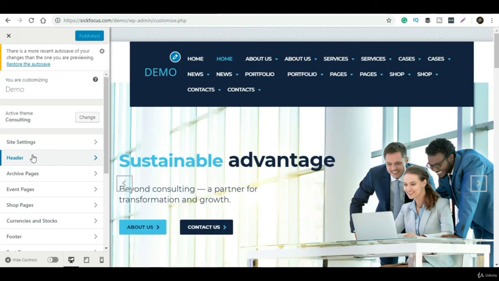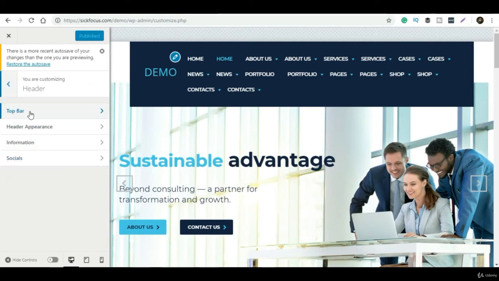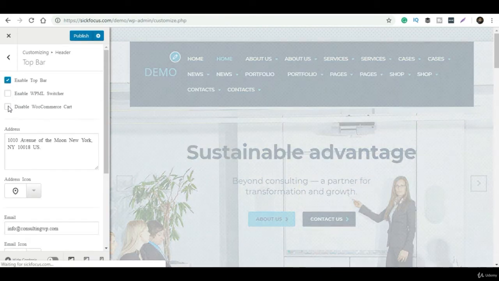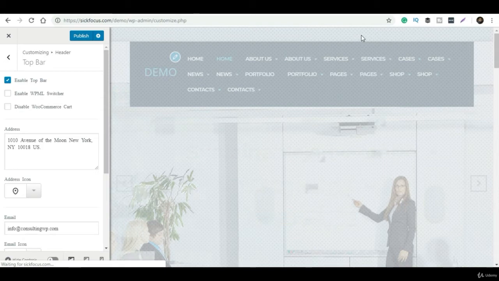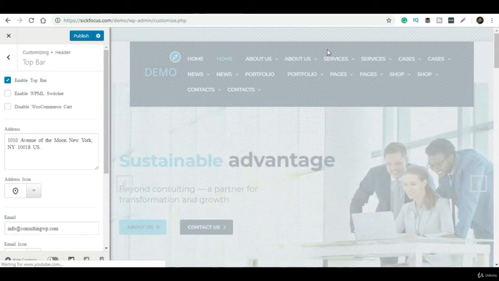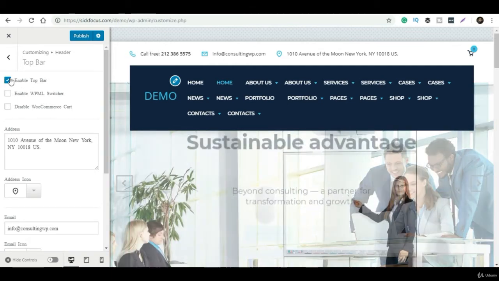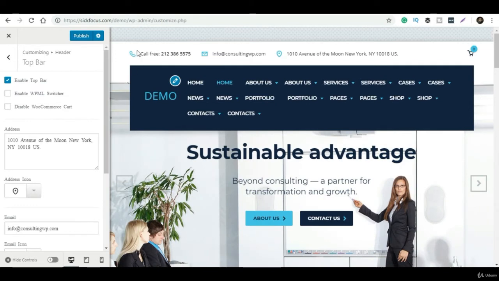If you see in the address section, you can change your address, and whatever address and icon you keep will reflect at this particular place, right? So here you can give your email address and icon, and in the same way you can give your phone number, and you can select the icon itself, right?